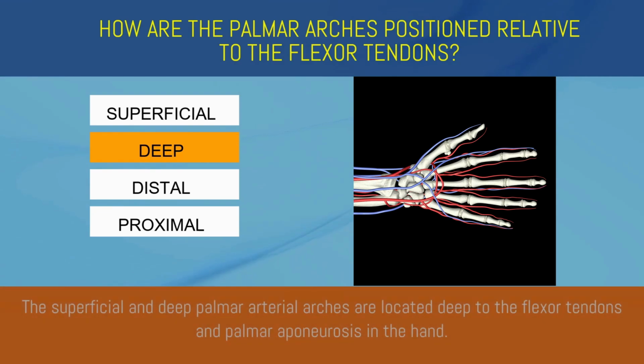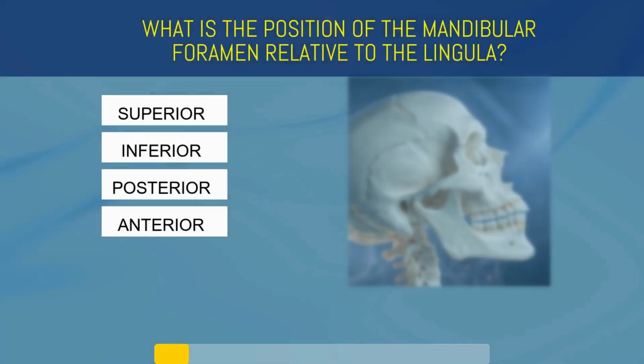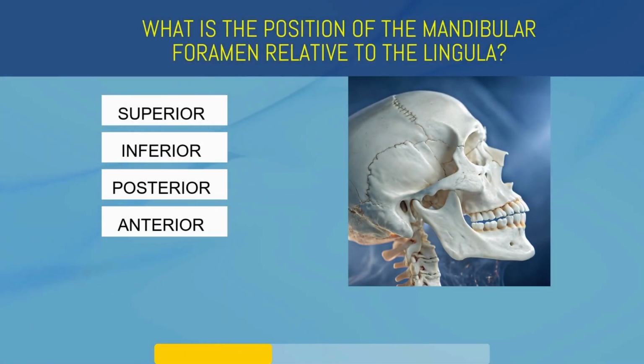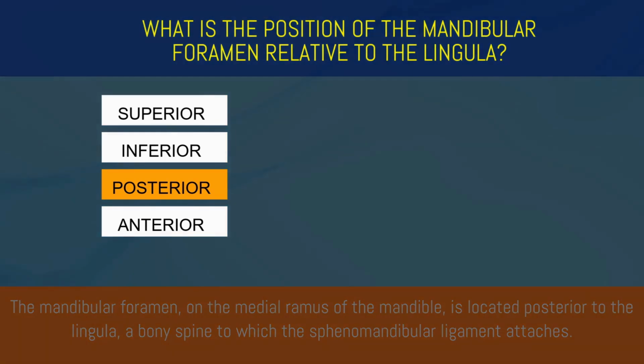Deep. The superficial and deep palmar arterial arches are located deep to the flexor tendons and palmar aponeurosis in the hand. What is the position of the mandibular foramen relative to the lingula? Superior, inferior, posterior, or anterior? Posterior. The mandibular foramen on the medial ramus of the mandible is located posterior to the lingula, a bony spine to which the sphenomandibular ligament attaches.